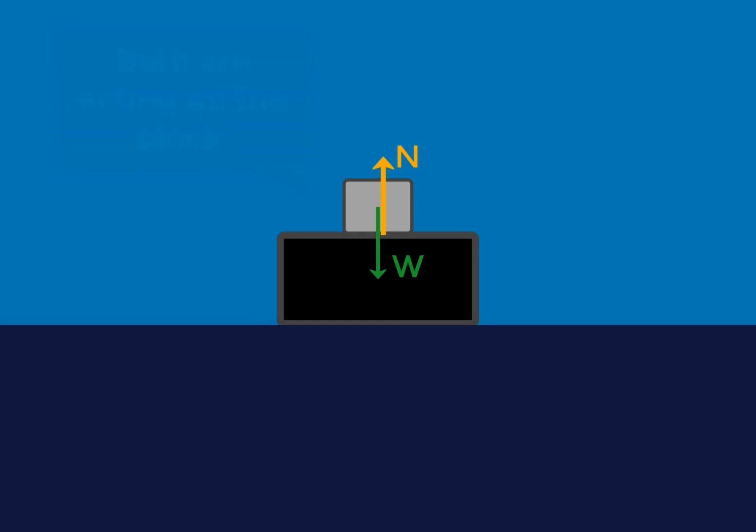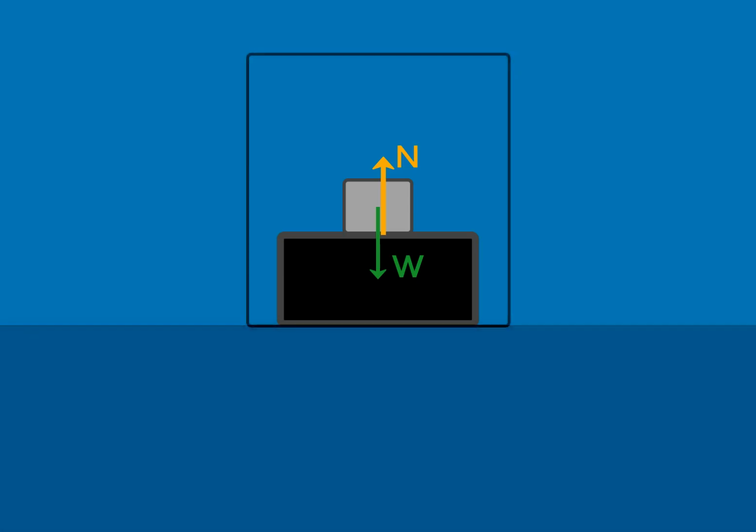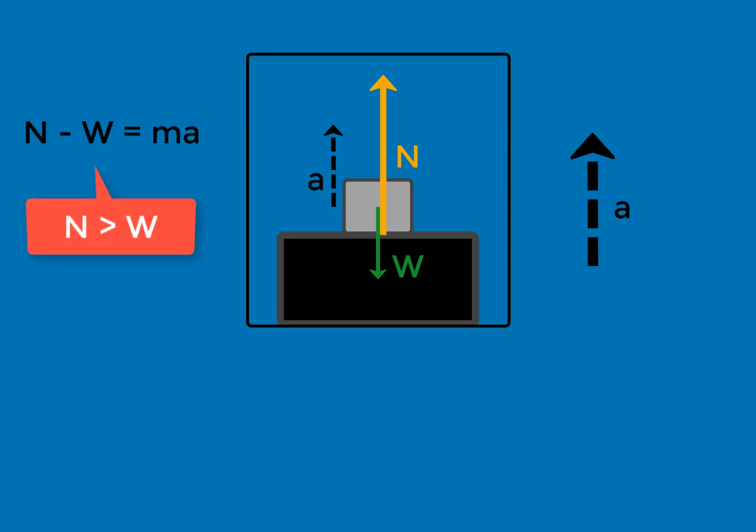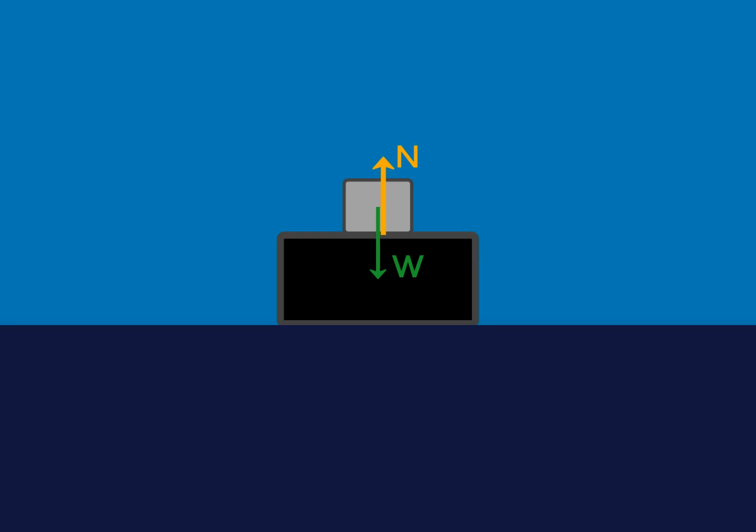In fact, even the equal magnitude does not happen if you put this setup in an elevator which is accelerating. So consider here this setup is in an elevator and the elevator is accelerating upwards with a. Then that means that the block is accelerating upwards with a. That means the normal reaction is greater than the weight. In fact, by the second law, N minus W is equal to ma, which clearly means N is not equal to W. So I hope you see that these two are not the action-reaction pair that the third law is talking about. Then in our example, what is the third law pair?